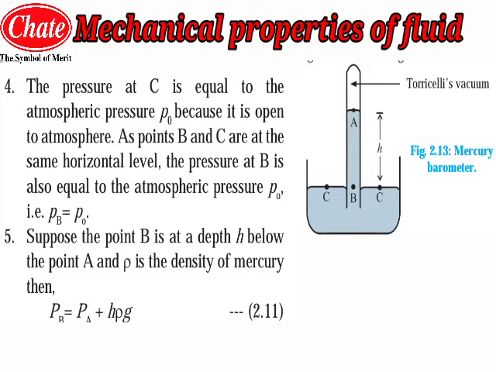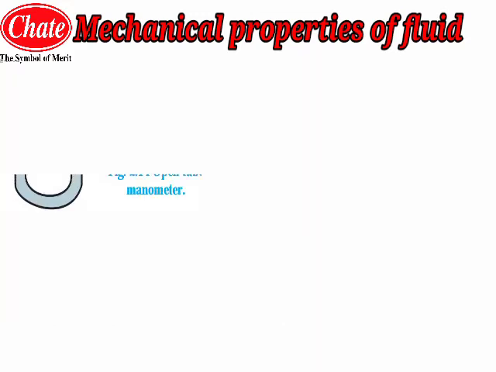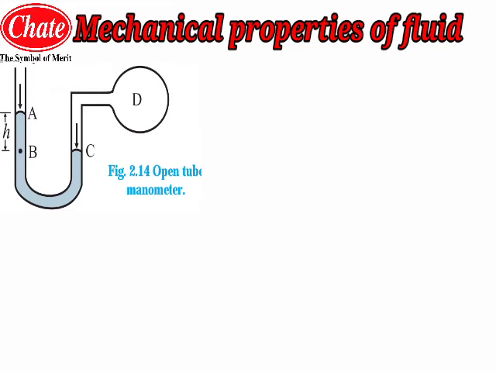So this is the equation that we have derived for the mercury barometer. So students, the next point after that we have learned is the open tube manometer. A manometer consists of a U-shaped tube, as you can see, the diagram is popping on your screen. This U-shaped tube is partly filled with a low density liquid such as water or kerosene.